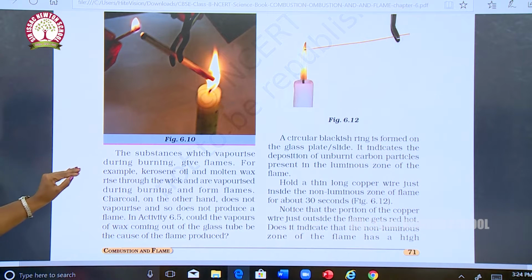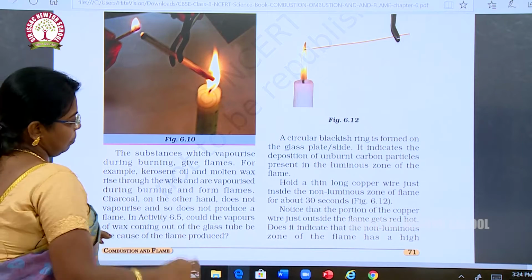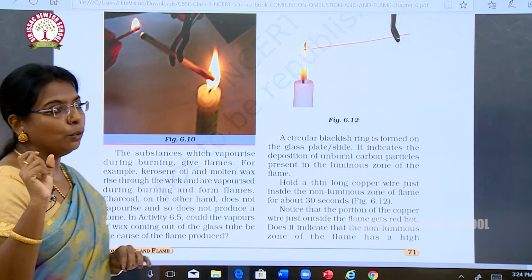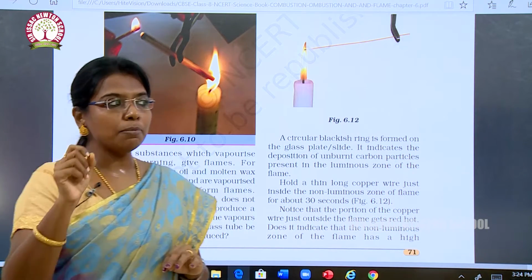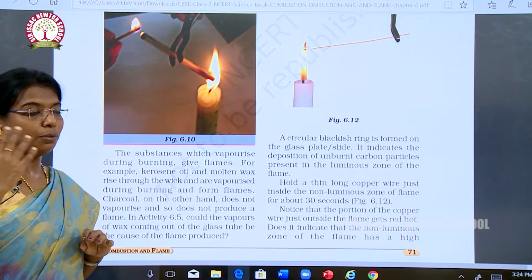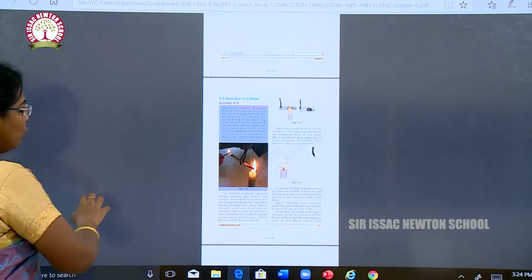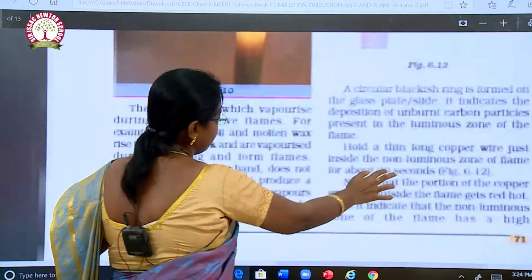Okay, the substance which vaporized during burning gives flames. Okay, when do we have a flame? The substance which vaporizes during burning will form a flame. Okay, is it clear, children?